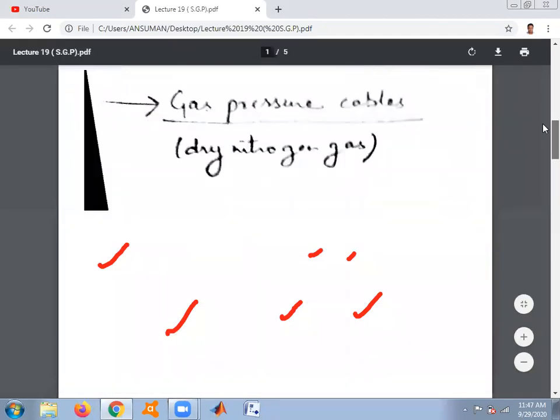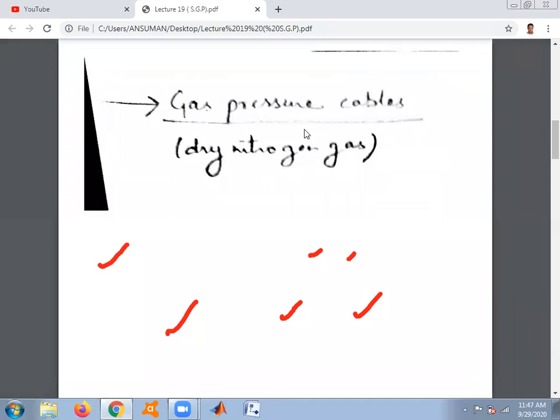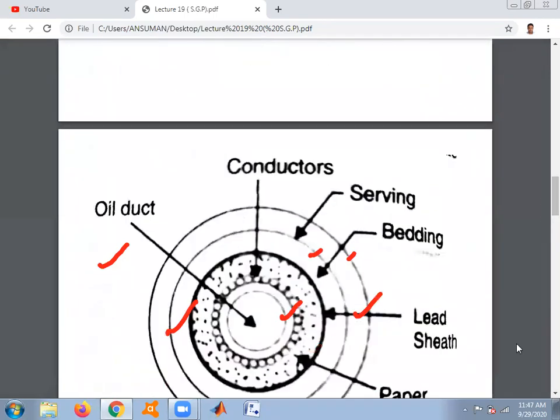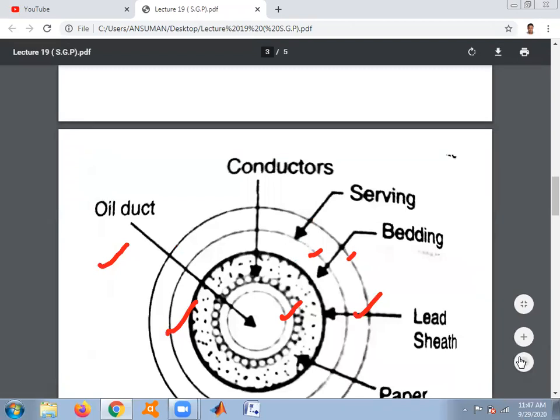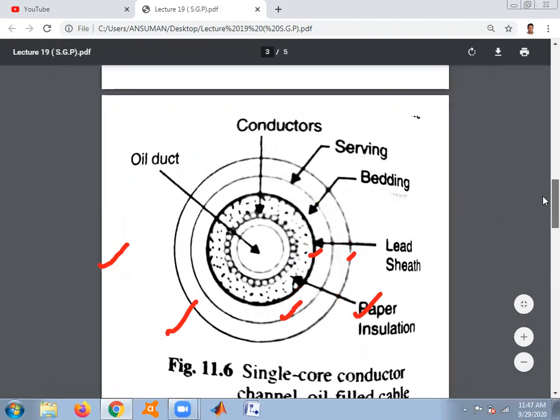The second category is gas pressure cable. In a gas pressure cable, the gas used is dry nitrogen gas. In spite of its insulation properties, nitrogen gas also helps in quenching any flame that may occur inside the cable. However, the major disadvantage of the gas pressure cable is that the overall cost of the cable is very high.